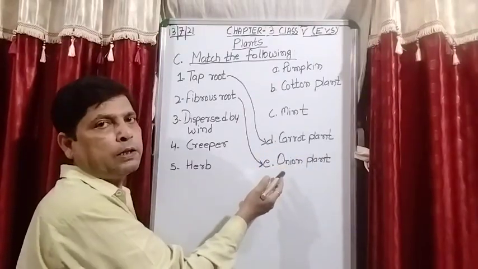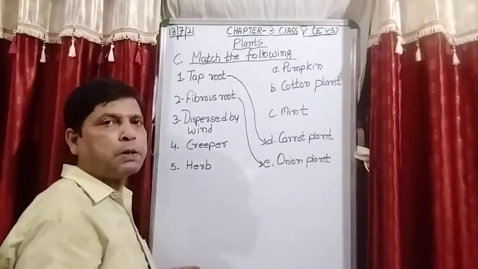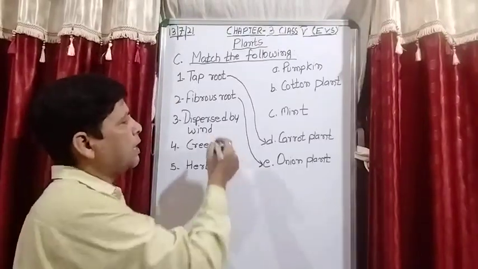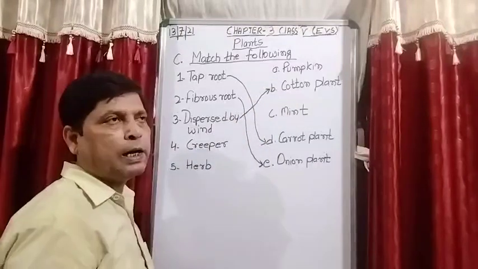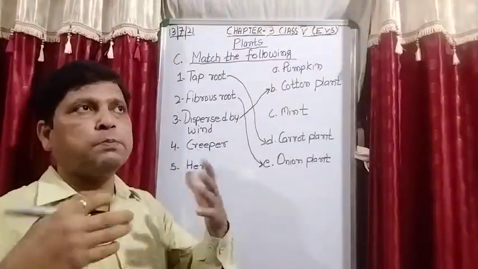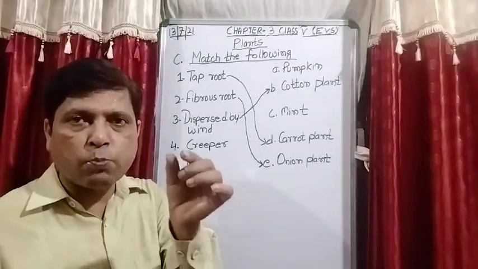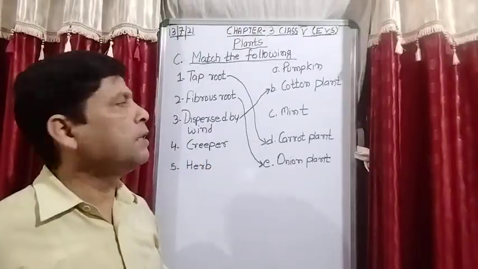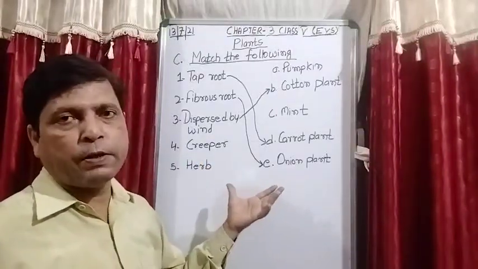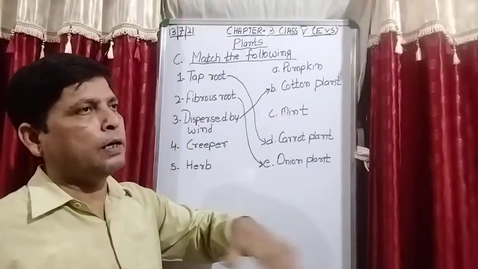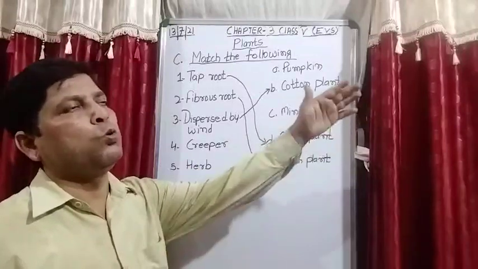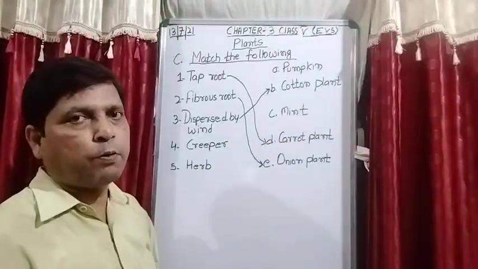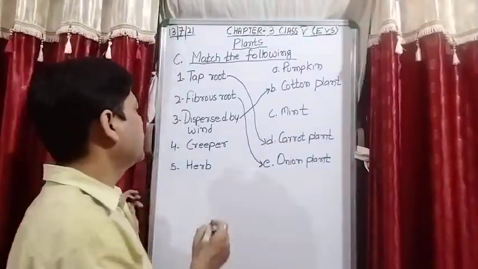Onion plant, it is also not dispersed by wind. So the right answer is cotton, because I already explained you the seeds which are dispersed by wind, they are very small in size, and the seeds have hair like structure of wings, by which at the time the wind blow, they move to a far distance from the main plant.